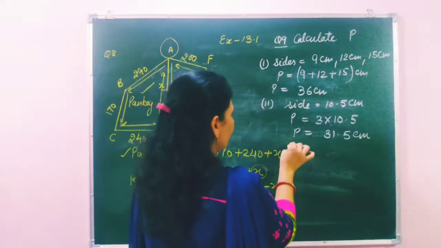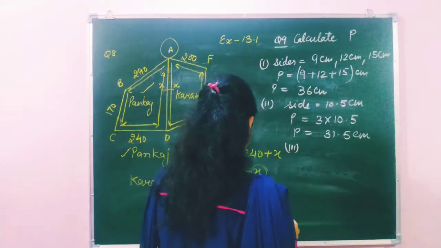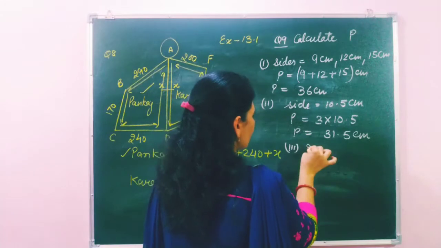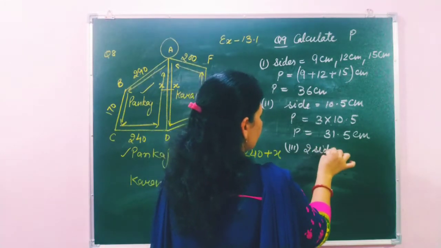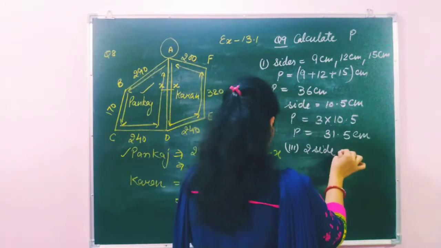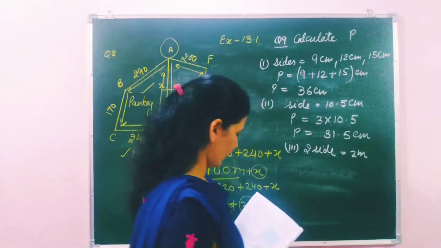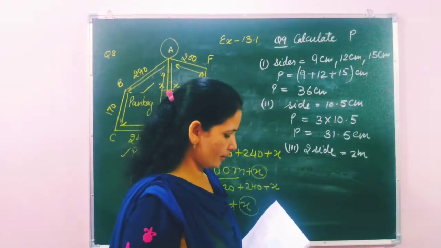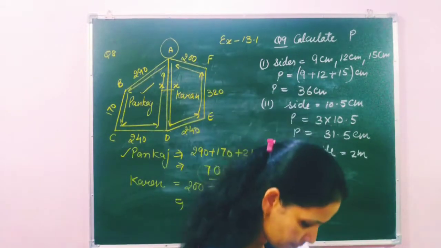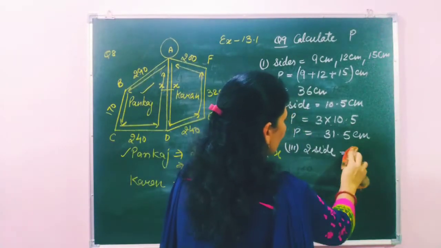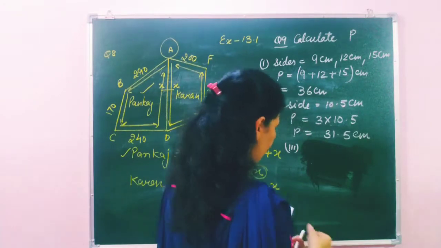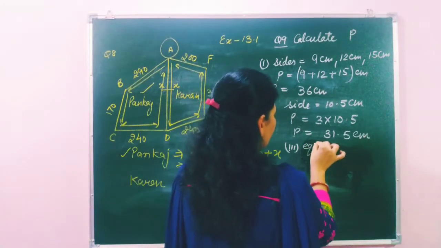In the third case, they have given an isosceles triangle. Isosceles triangle means two sides are equal, with equal sides of 6.5. Equal sides are 6.5. So here we will write equal side.